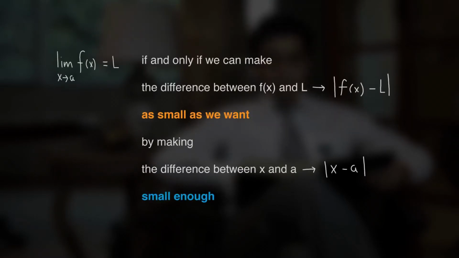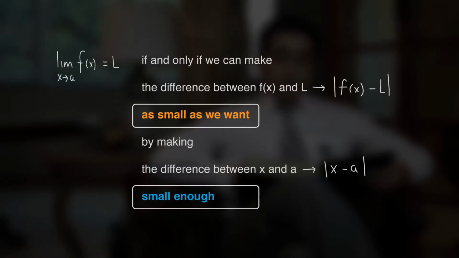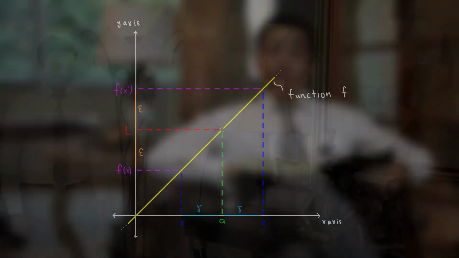Here, epsilon encompasses all the "as small as we want" values, that are all the possible differences between f of x and L. And delta encompasses all the "small enough" values, that are all the possible differences between x and a. However, the phrases "as small as we want" and "small enough" are not mathematical at all, though this definition might still seem very confusing. So, let me explain this with an analogy.